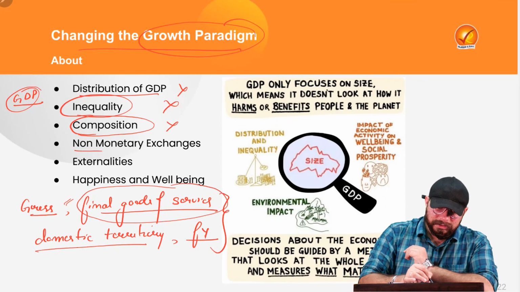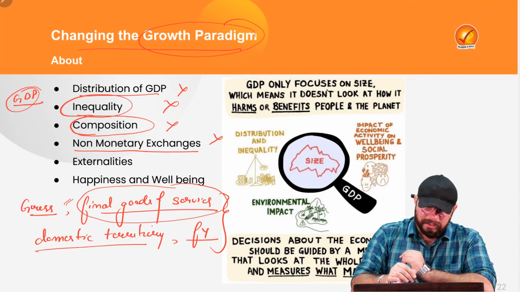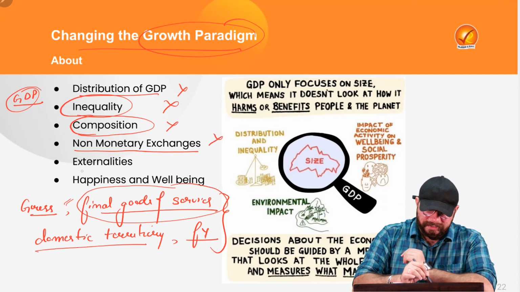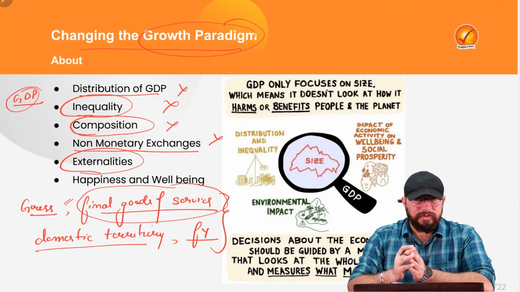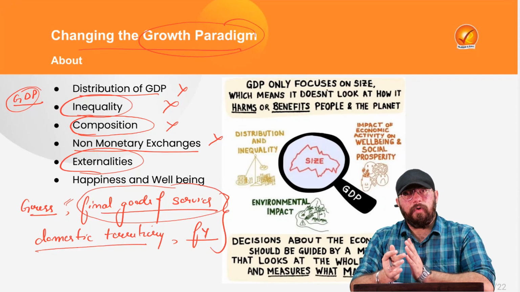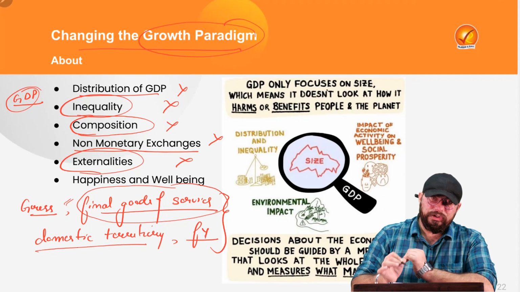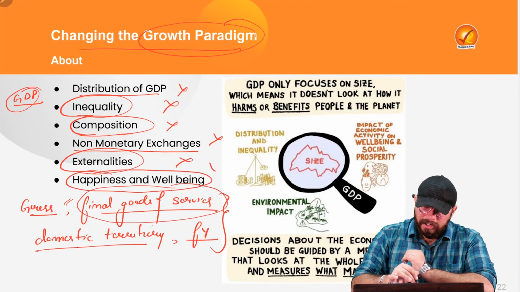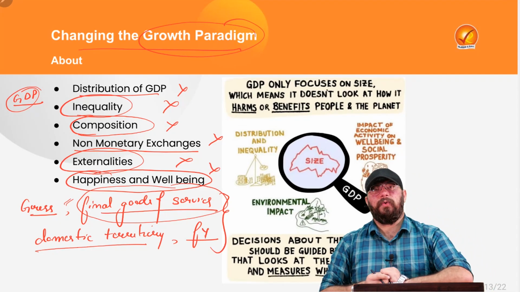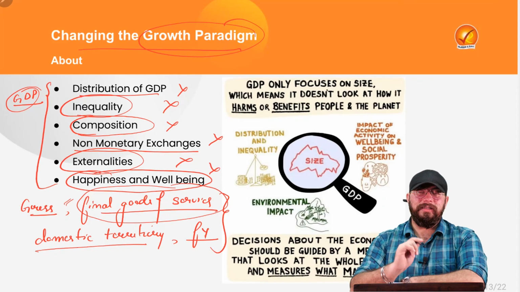Is GDP telling us about non-monetary exchanges, that is, the barter system exchanges? Again, the answer is no. Is GDP taking into account any of the externalities, for example, environmental challenges, right? Greenhouse gases being emitted, or global warming? Is GDP telling us anything about that? Again, the answer is no. And is GDP telling us anything about the happiness and well-being of the nation? Again, the answer is a big, big no. So that means GDP is not giving us information about these things.